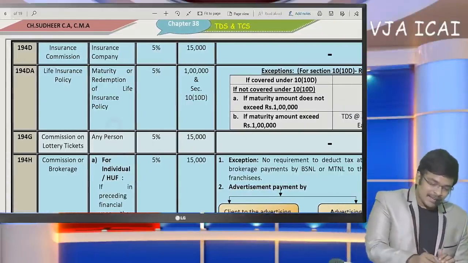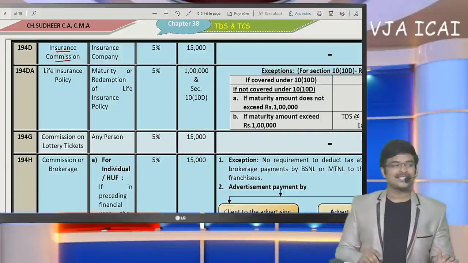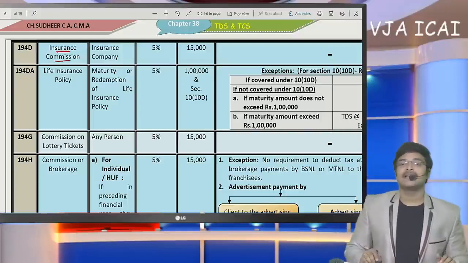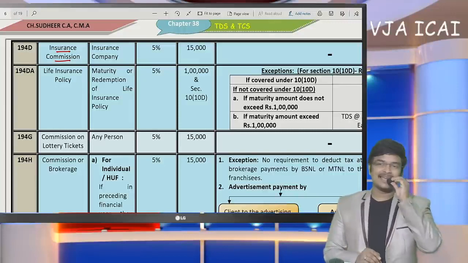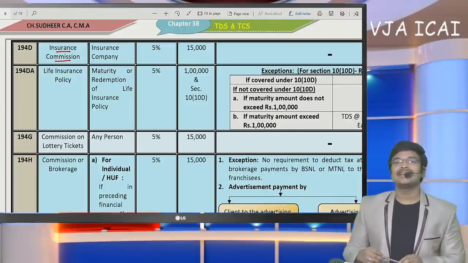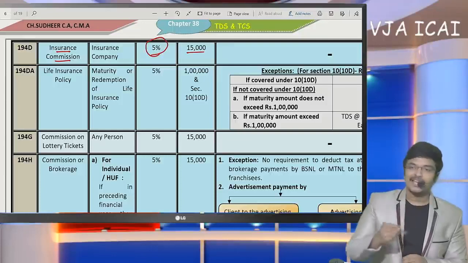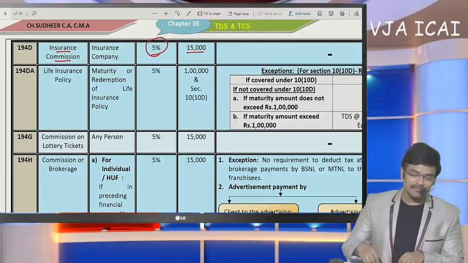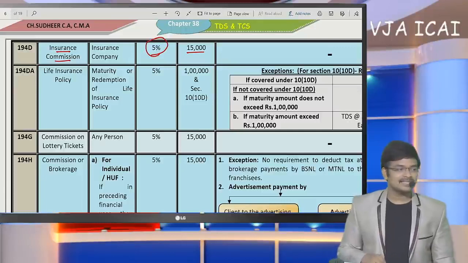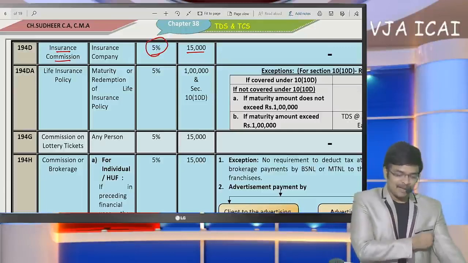This is regarding insurance commission. Generally, insurance companies, while making insurance commission payments to their agents, are going to deduct TDS at the rate of 5%. If insurance commission exceeds 15,000, they will deduct TDS under 194D at the rate of 5%.